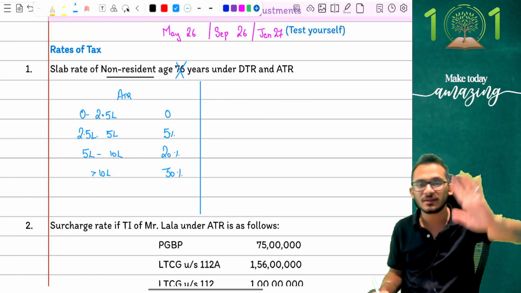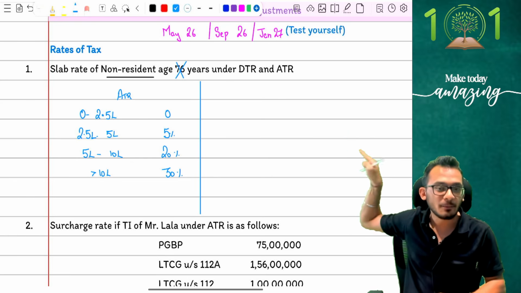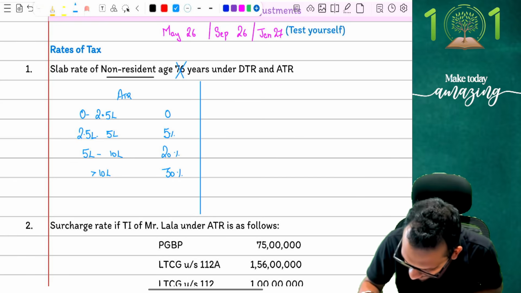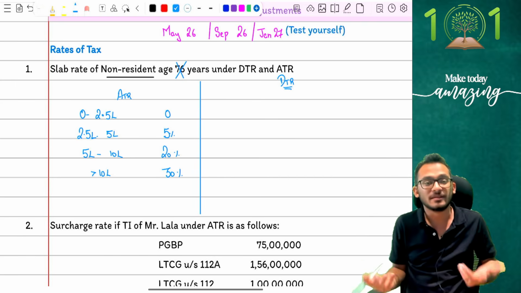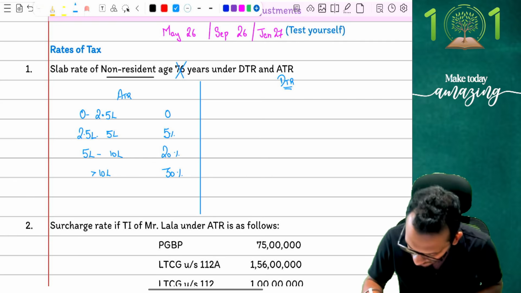Correct, not correct? Notice carefully. Despite the fact that my age is 76 years, I don't care. I'm not giving you this benefit no matter what. But if I'm going under DTR scheme, I honestly don't care, because under DTR scheme, you don't have any age limits. You don't have any residential status restriction. Nothing matters for you. So the answer is going to be fairly simple.